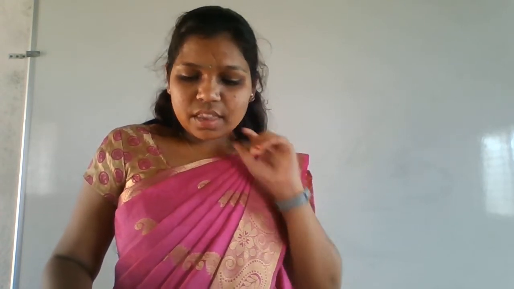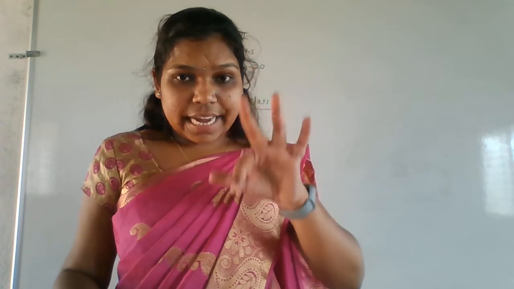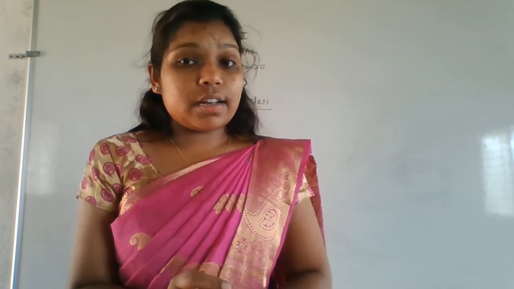So first thing, in the first chapter what we studied is integers, knowing our numbers. Integers have negative numbers as well as positive numbers. After that, the addition properties of integers. What are the addition properties of an integer? They are the closure property, commutative property, associative property, additive identity, and additive inverse. These are the properties of addition.